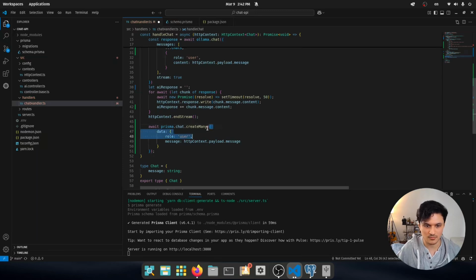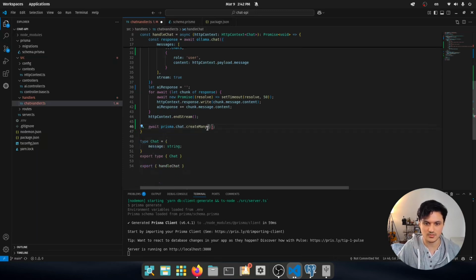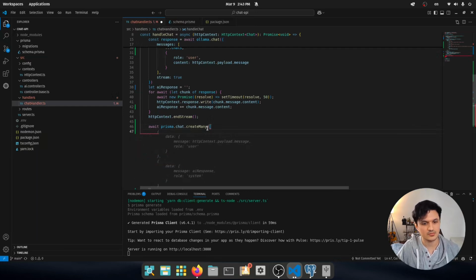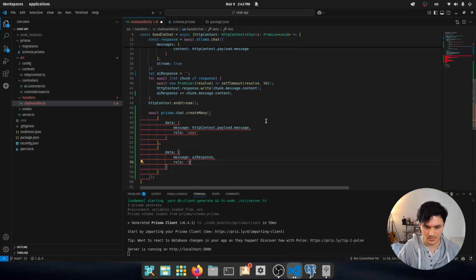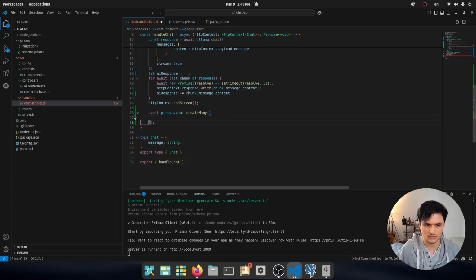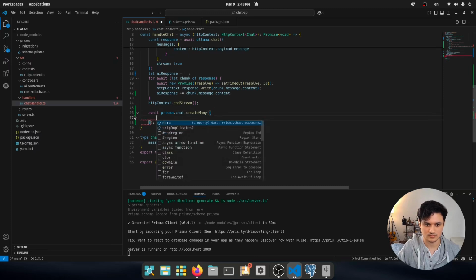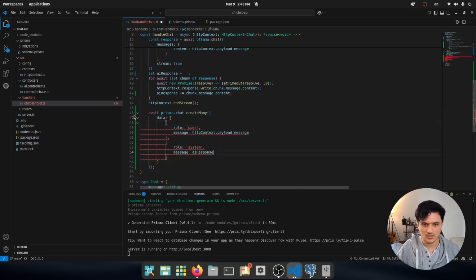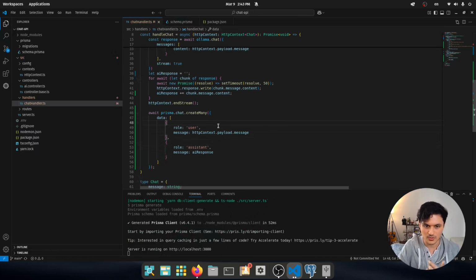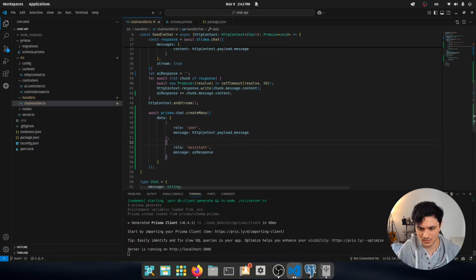So I want to create many of this. This means that I need, please. Yeah, nice. So this is actually system. Oh, let me see. Yeah, this should work, but this is assistant. And this is the AI response, and the other one is, yeah, okay. So first, the user response has been there, and then the response from the AI. Now let's save this and go on and